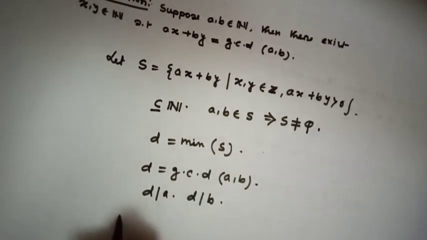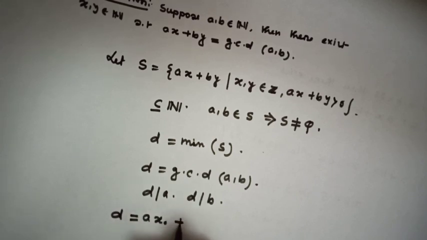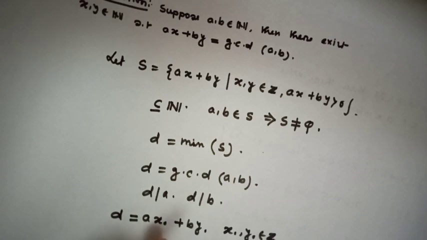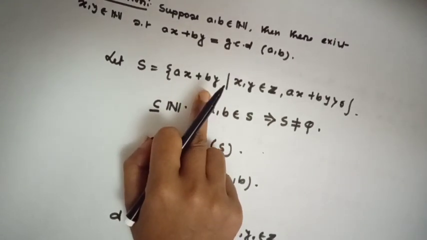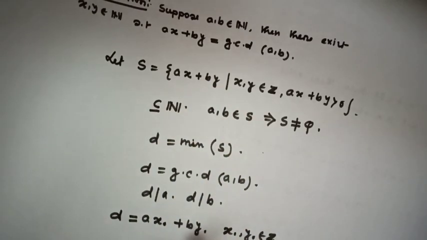Notice d equals a x naught plus b y naught, where x naught, y naught belong to Z, because d is a member of S. Have you understood?